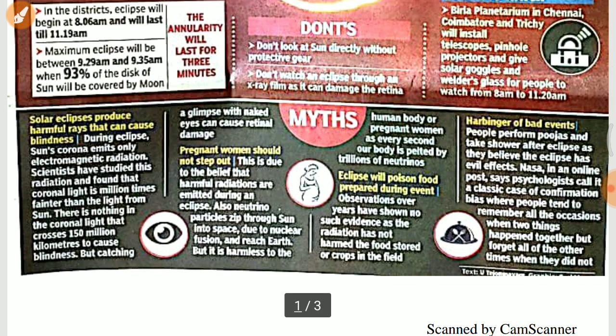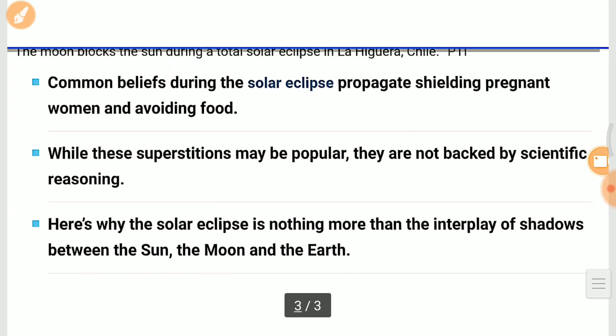So what are the myths associated with this? There are myths, like pregnant women will have an effect on their babies. There are even myths that the food prepared during the event is going to be poisoned, and there are various other myths, but these are all false. There are even myths that the pickles, that is achar, in your utensils are also going to spoil.